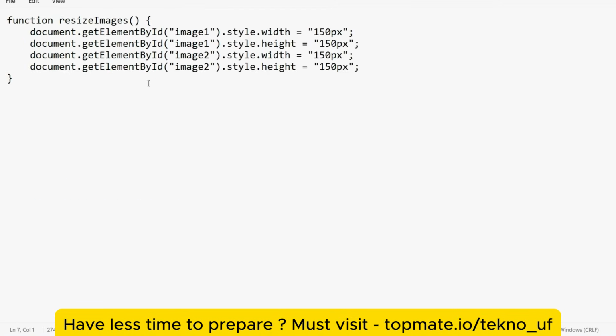Let me go to the JavaScript page. When this function is triggered, these operations will be done. We are getting the image1 control using document.getElementById.